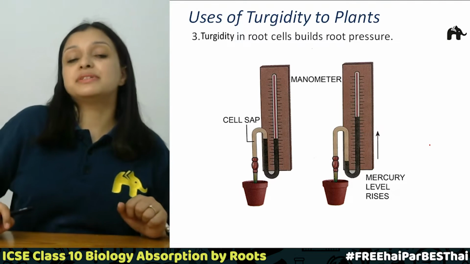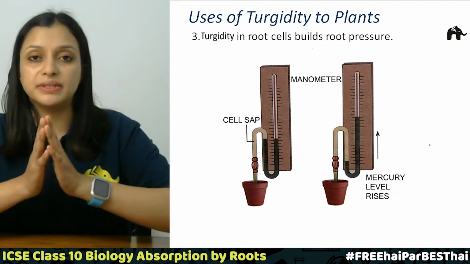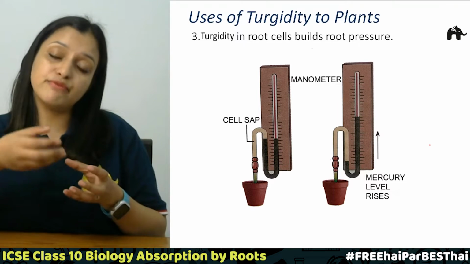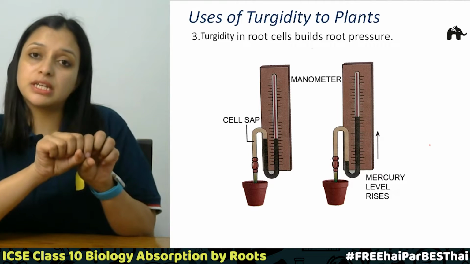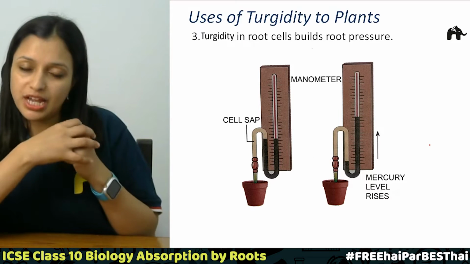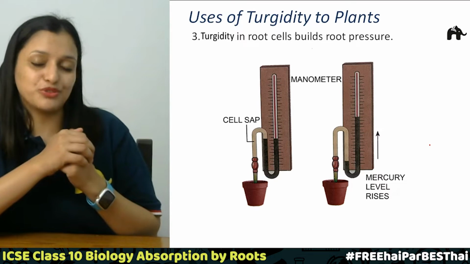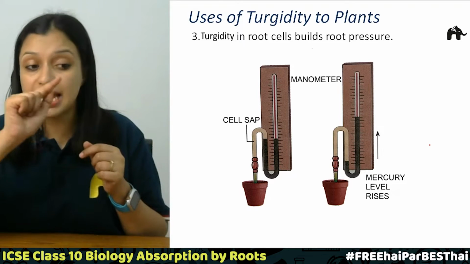So now what happens? In labs we actually do it with a manometer, where as soon as we cut the stem, we will place a small glass tube, we'll fix it with a glass tube, and we'll use a rubber stopper so that the liquid does not come out of it. Now we'll see the rise of the cell sap inside this tube.